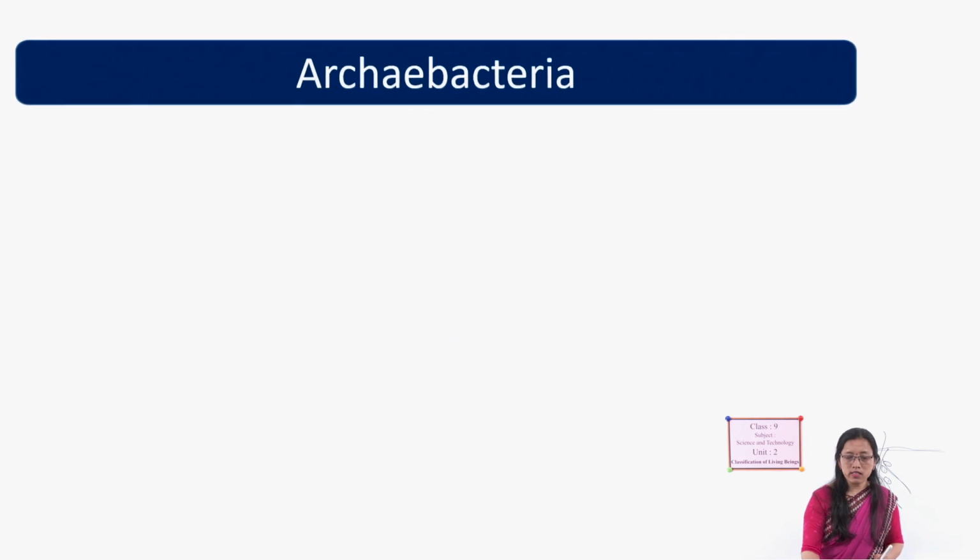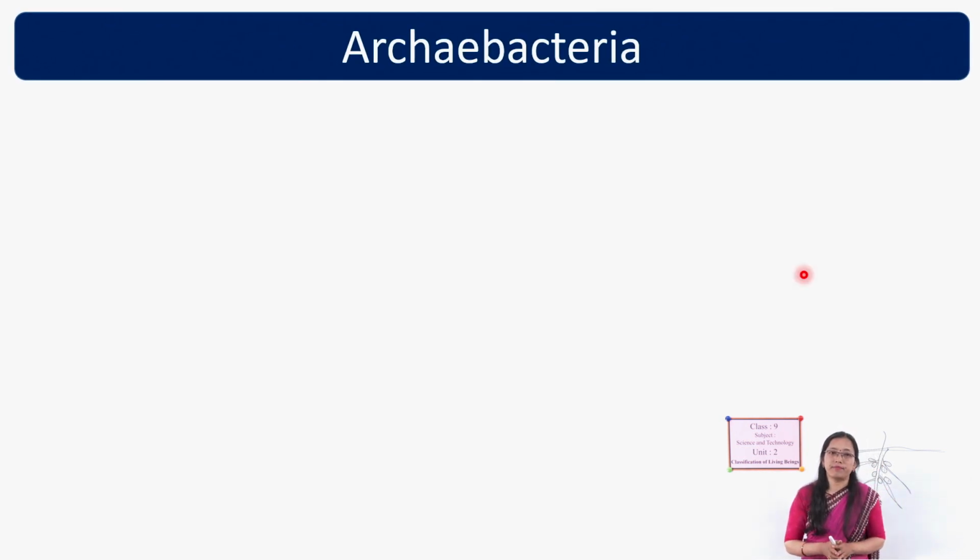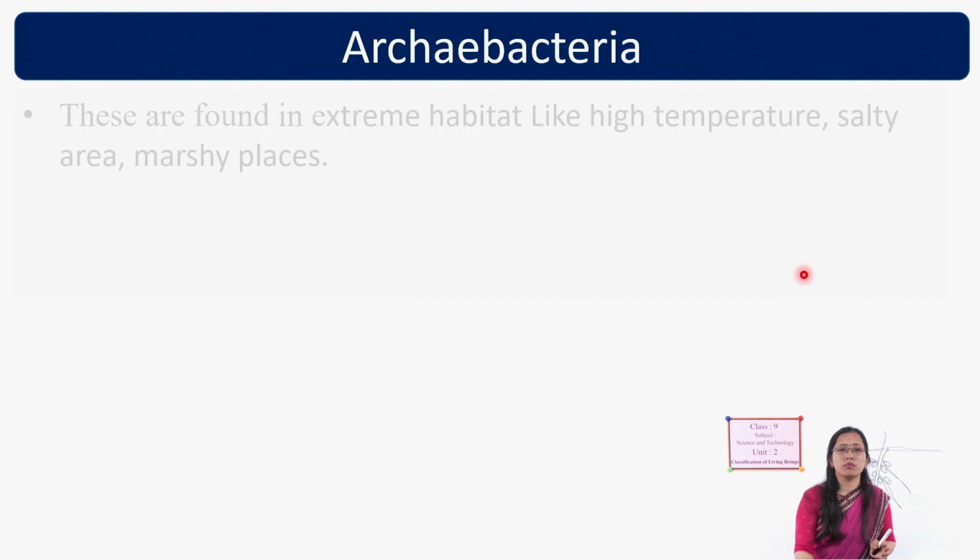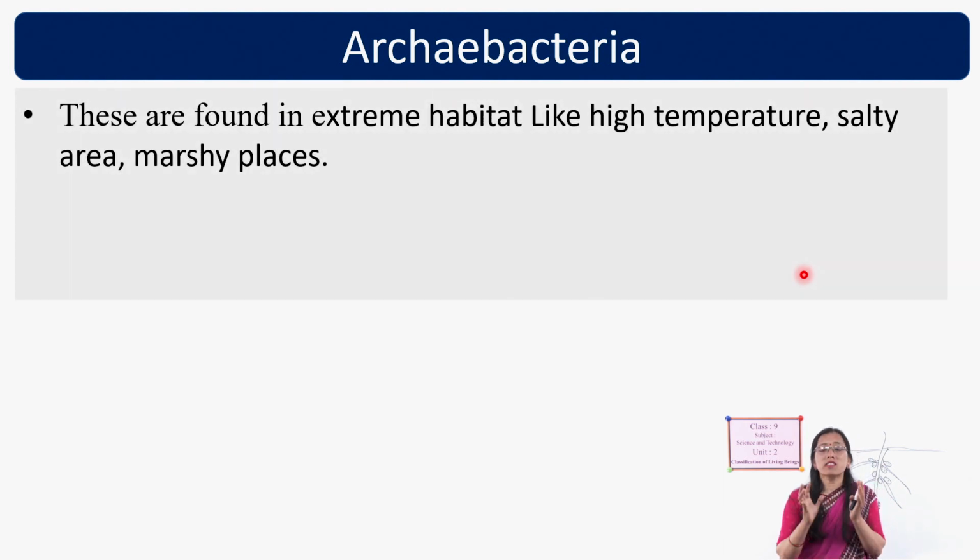Let's discuss Archaebacteria. As I told you, these are very ancient bacteria, and they can grow in extreme habitats, like very high temperature.